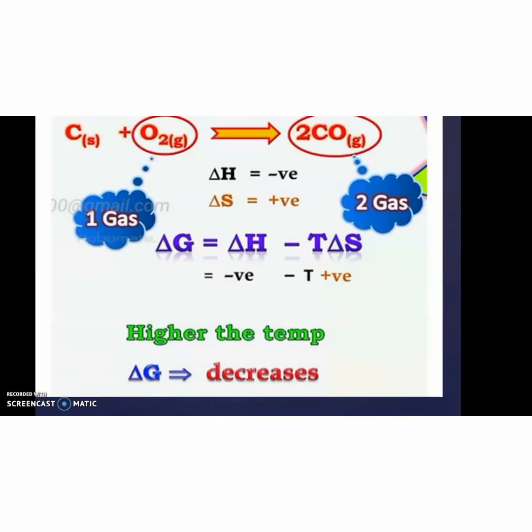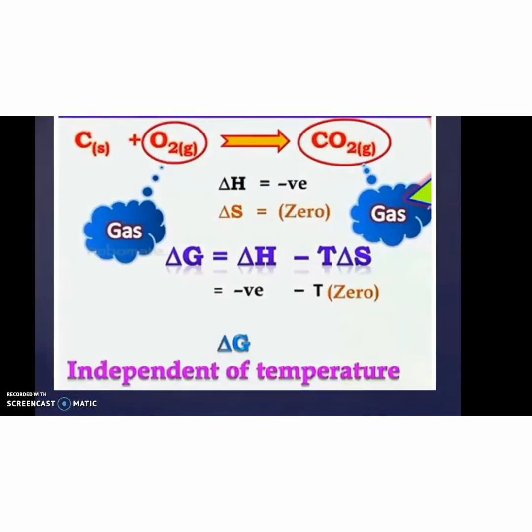So delta G increases with increasing temperature. And delta G may be independent of temperature when the delta H value is negative and the delta S value is 0.